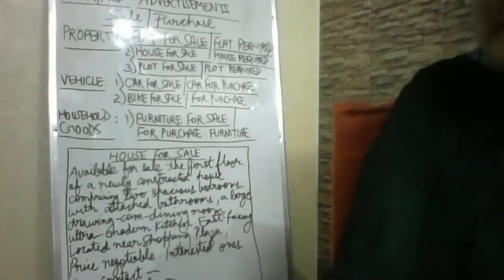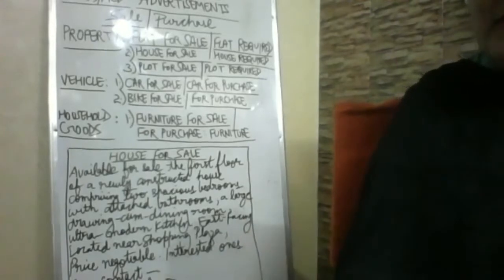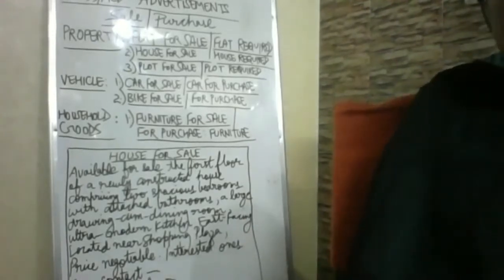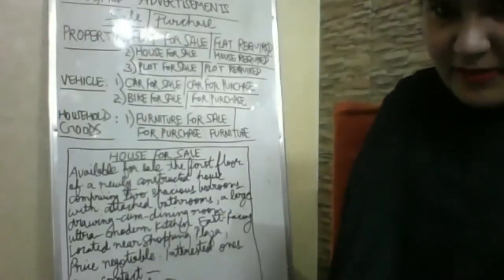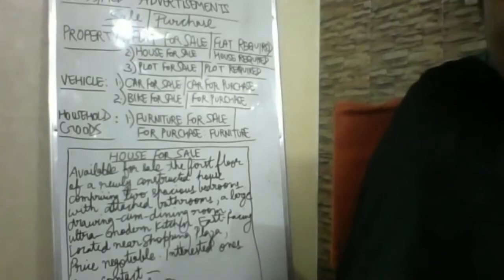Sparingly used means some people have cars but only use them on particular occasions. Otherwise, they are not in use. Fine. Yes, timely service, you can write timely service. Average: you can mention 25 kilometers a liter or 20 kilometers per liter, that is, how long the car can go on a liter of petrol. That is the average of the car. Those who don't know can mention average 20 kilometers a liter.